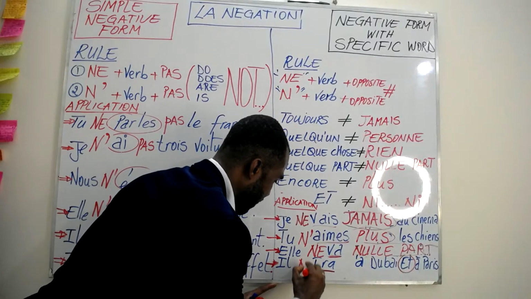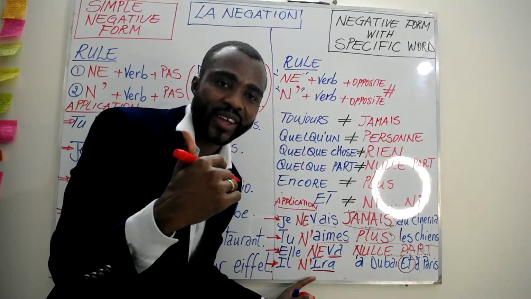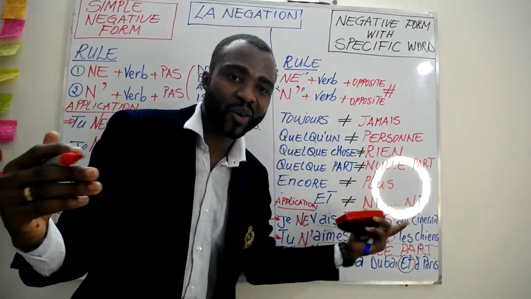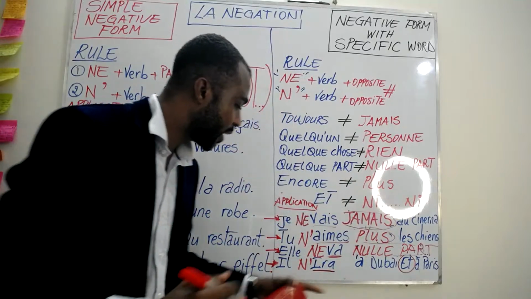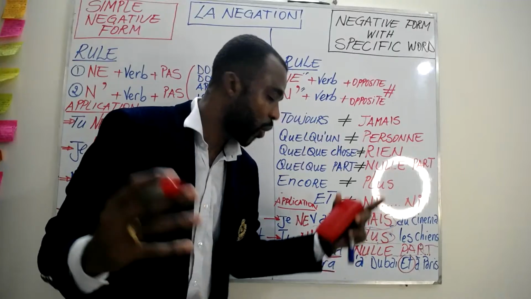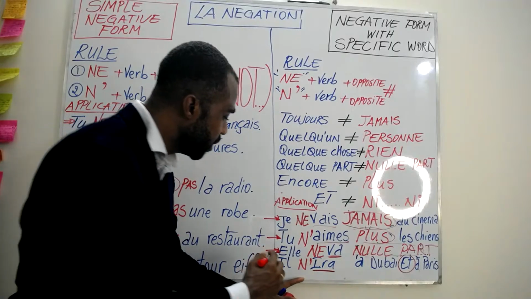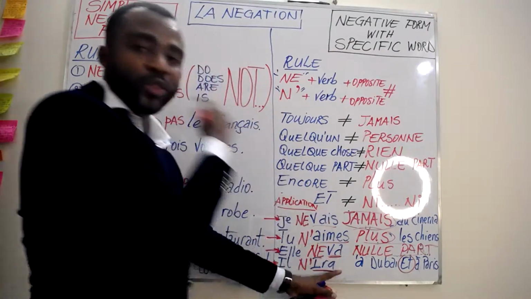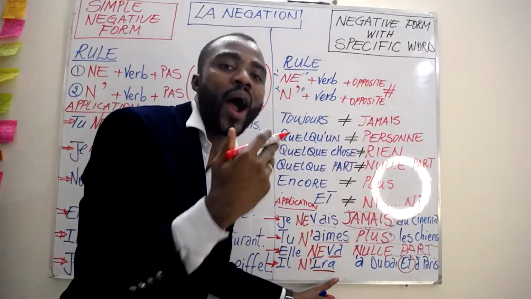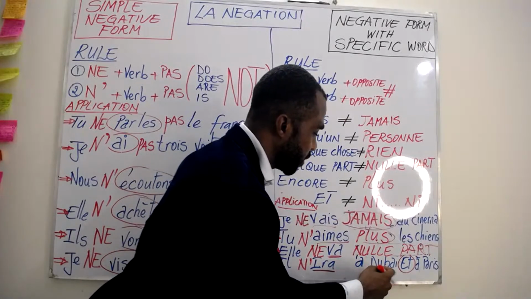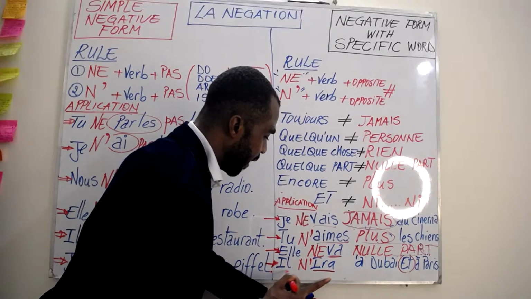Il. So for this lesson about the apostrophes, I already did one lesson. So people, you can watch my previous videos on my playlist called Master French Class. You can just go there and you can have a lot of master online live classes that have the lesson about the apostrophes in French. So il n'ira, we don't put pas anymore, but now we need to use the opposite of the specific word or adverbs. So here our specific word is à.